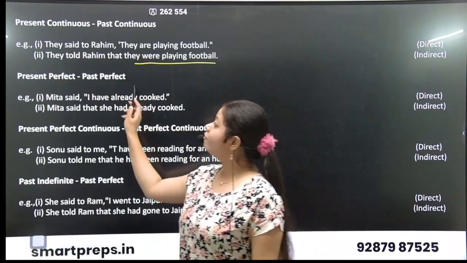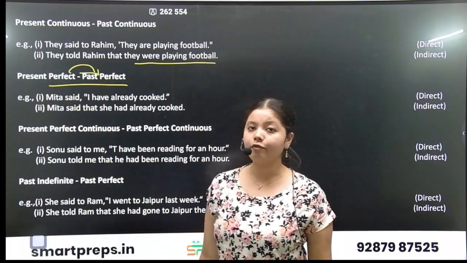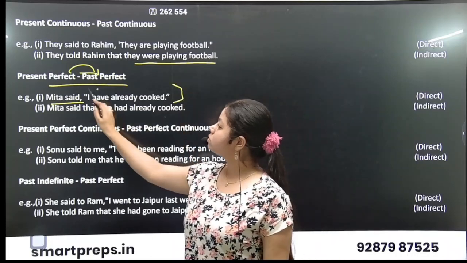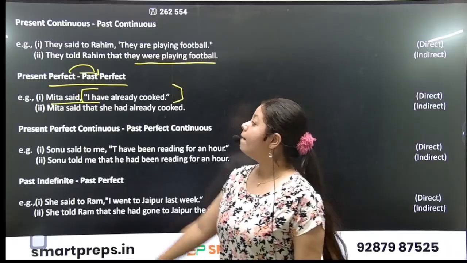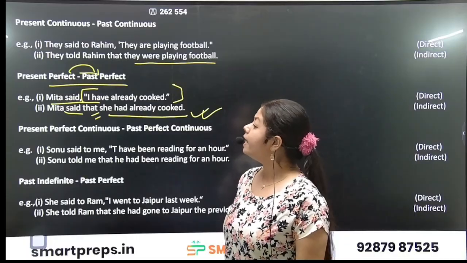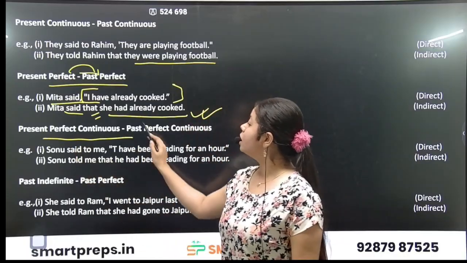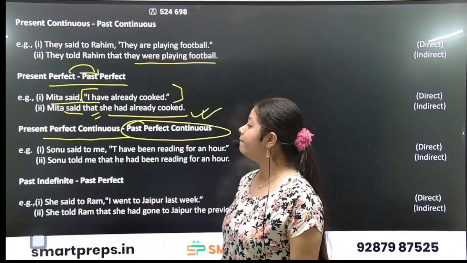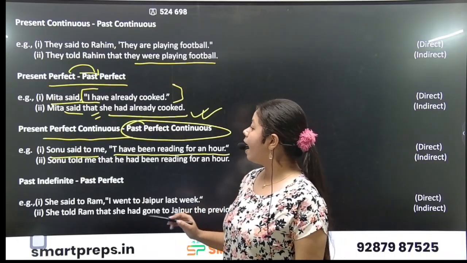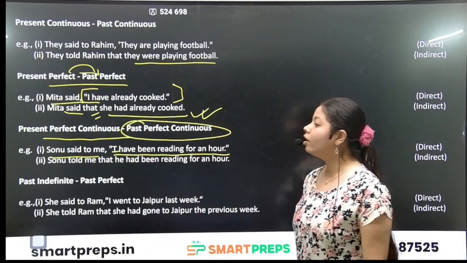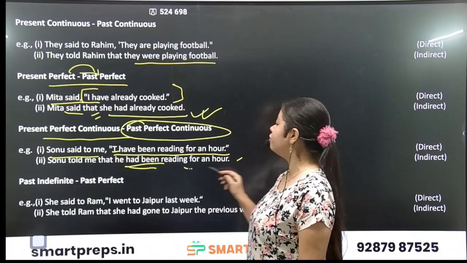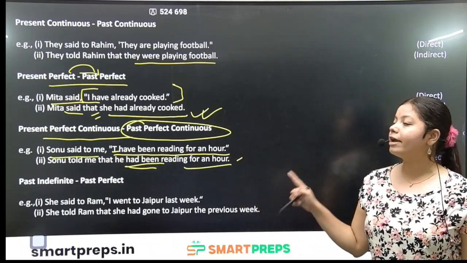Now, when present perfect is converted to past perfect, for example, Meeta said, "I have already cooked." Meeta said that she had already cooked will be the indirect speech sentence. Next, if we convert from present perfect continuous to past perfect continuous, for example, Sonu said to me, "I have been reading for an hour." Sonu told me that he had been reading for an hour will be the past perfect continuous.